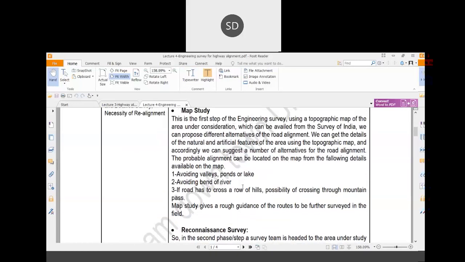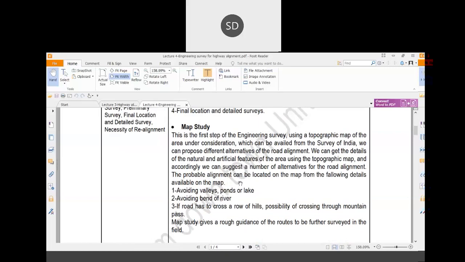Map study is basically viewing the map of an existing area and deciding some alternative routes. Now Google Maps, GIS, and other such facilities are available. In such cases, you can easily read the map and find out whether there is any valley or any hilly area.